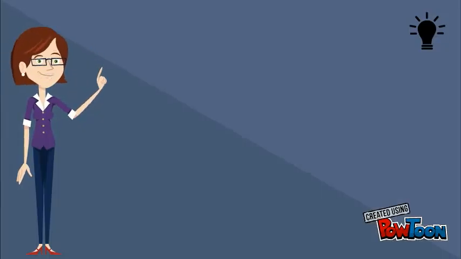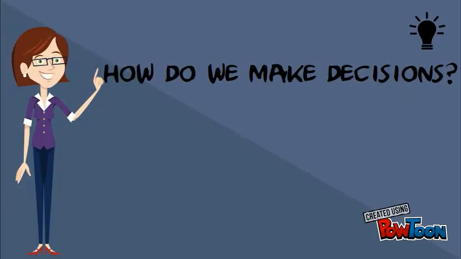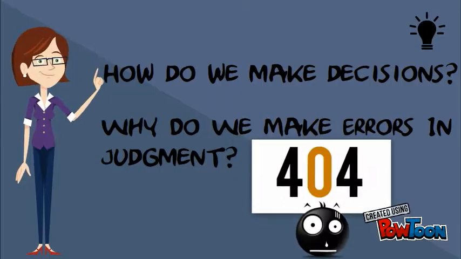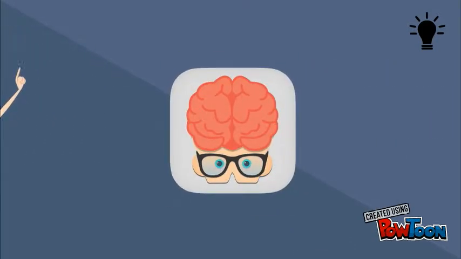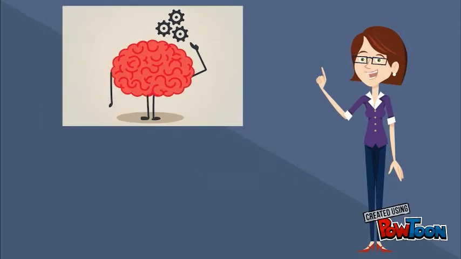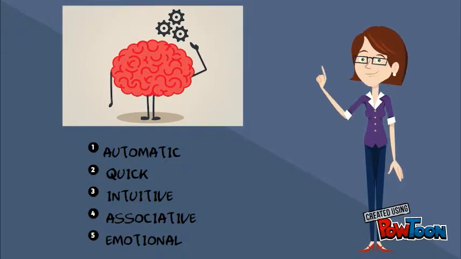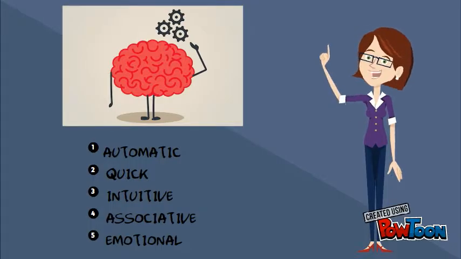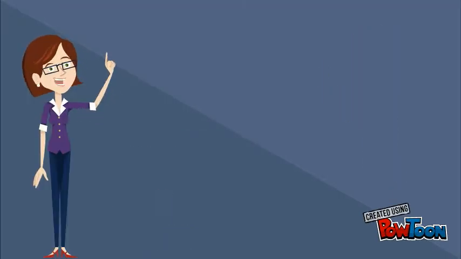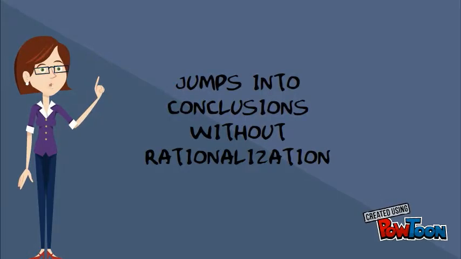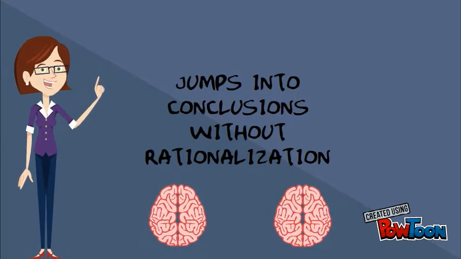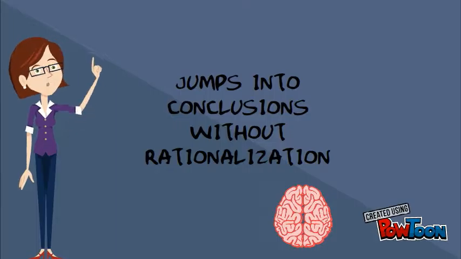This brings us back to our main question. How do we make decisions and why do we seem to make so many errors in judgment? Our brain has a dual thinking system, System 1 and System 2. System 1 is automatic, quick, intuitive, associative, and usually charged with emotions and past experiences. System 2 is slower, takes more effort, and is more likely to be monitored by consciousness. System 1 jumps into conclusions without rationalizing them, and it might win over System 2 and finalize its conclusion without filtering it.